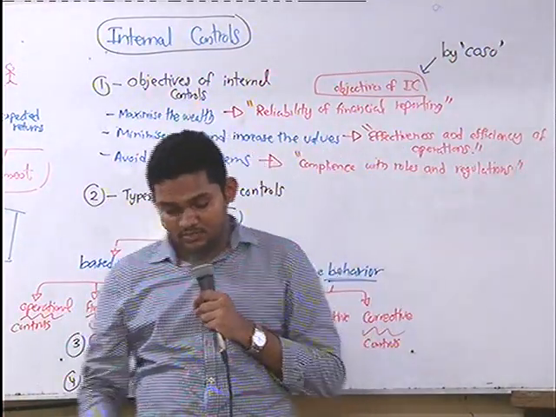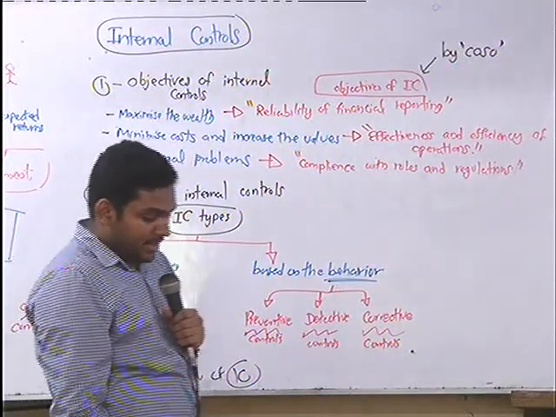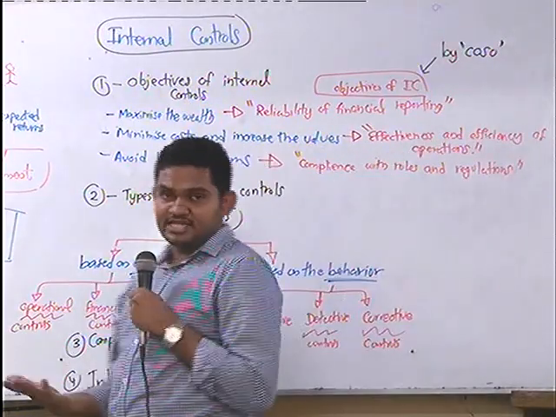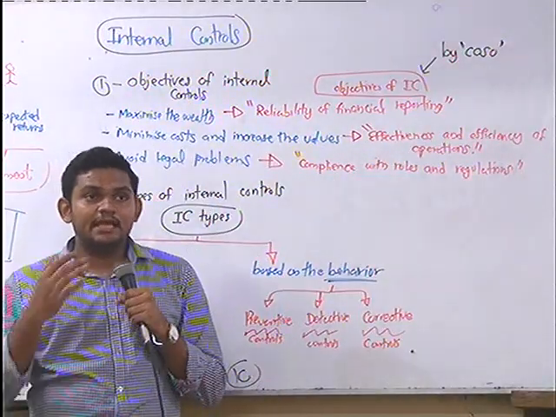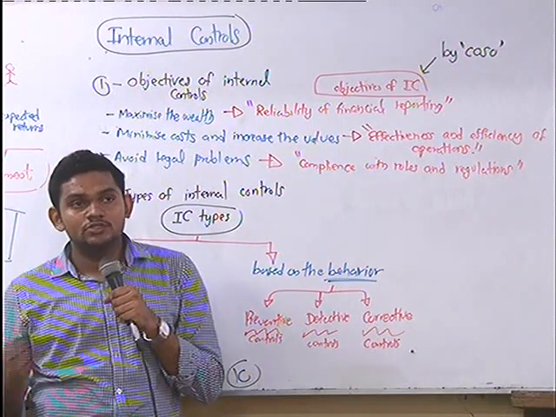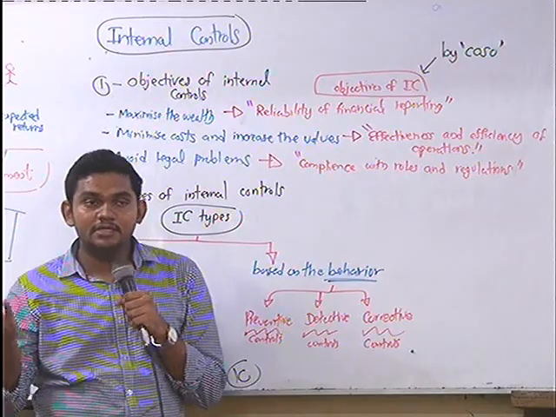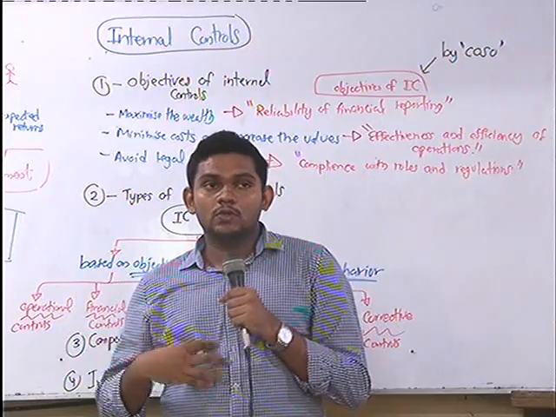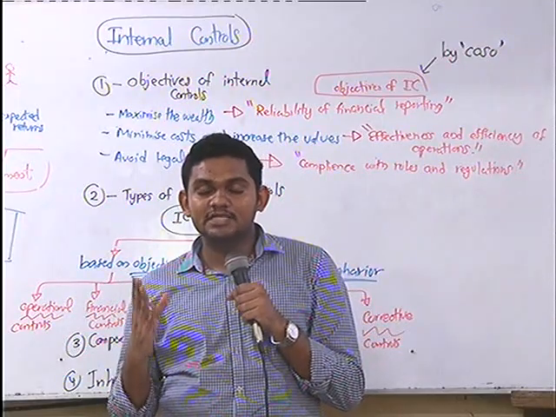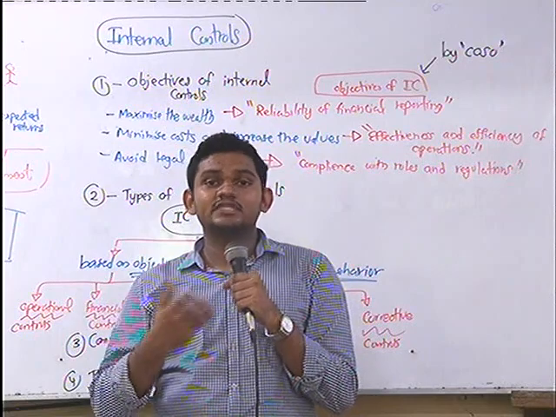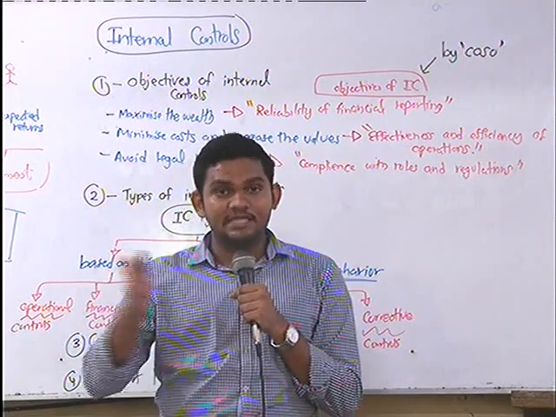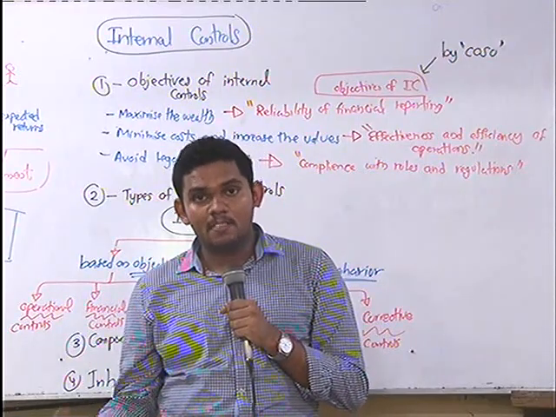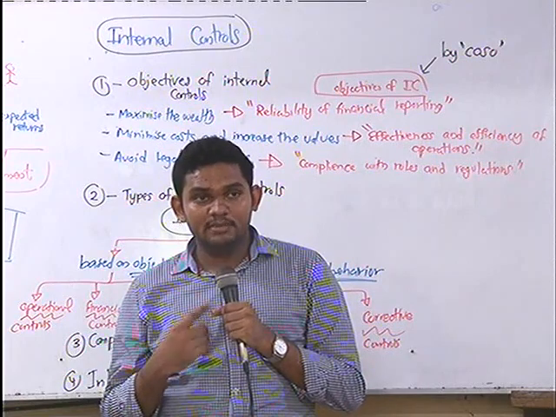So what are the operational controls? Simply, let's say to minimize the wastage, they have implemented controls, right? Let's say a garment company. If they are sewing clothes, t-shirts, to minimize the wastage, they might have introduced different methods, like the way of cutting. They might have introduced some internal controls to minimize the wastage.